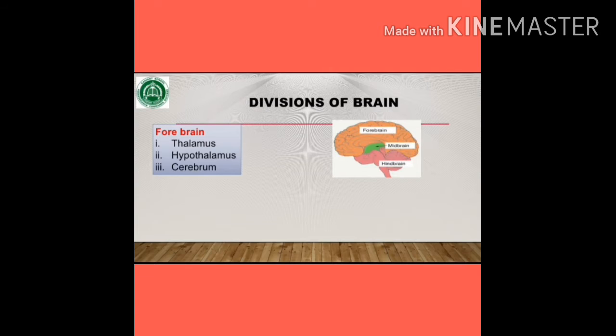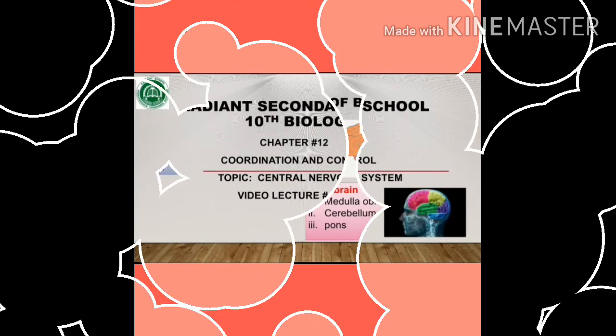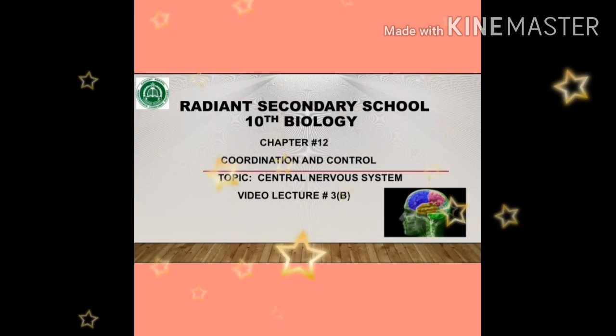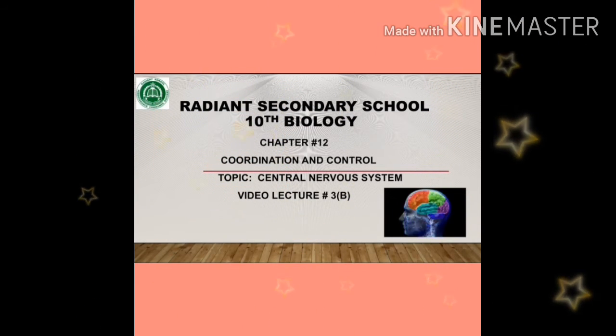For the remaining divisions of the brain, that is midbrain and hindbrain, and about the spinal cord, you have to watch and understand video lecture 3B.